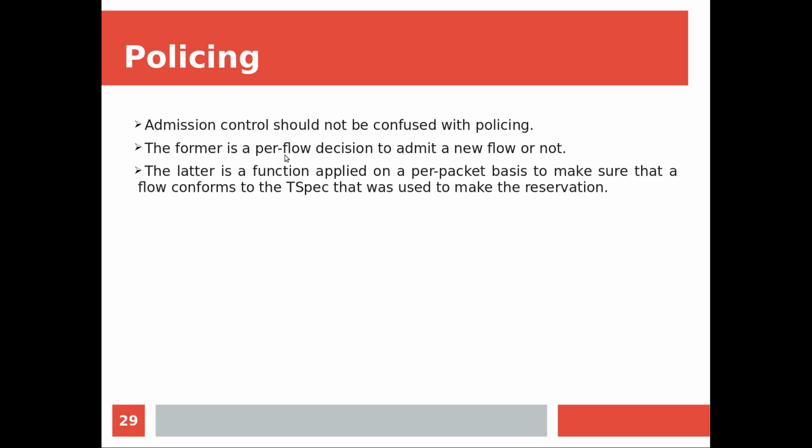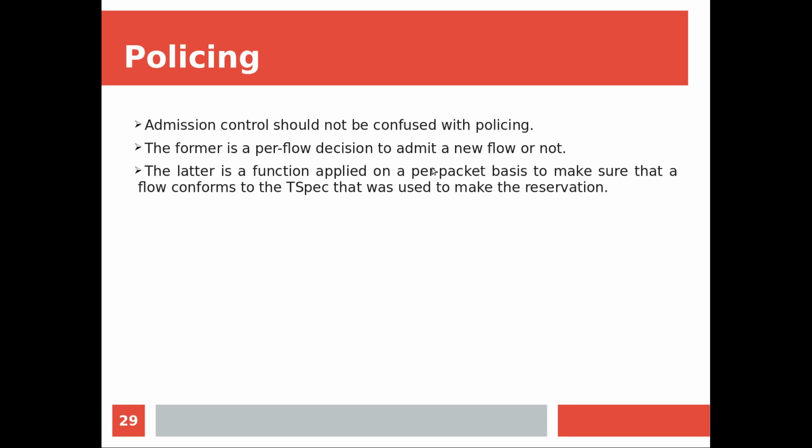That means within a flow we have a number of packets, right? So for a flow as a whole we have admission control. Now within a flow, for each and every packet we have policing to make sure that the flow conforms to the T-spec or not. For a flow with a given T-spec that we already admitted, now we are going to check whether the flow is in accordance with the specification that was used to make the reservation.